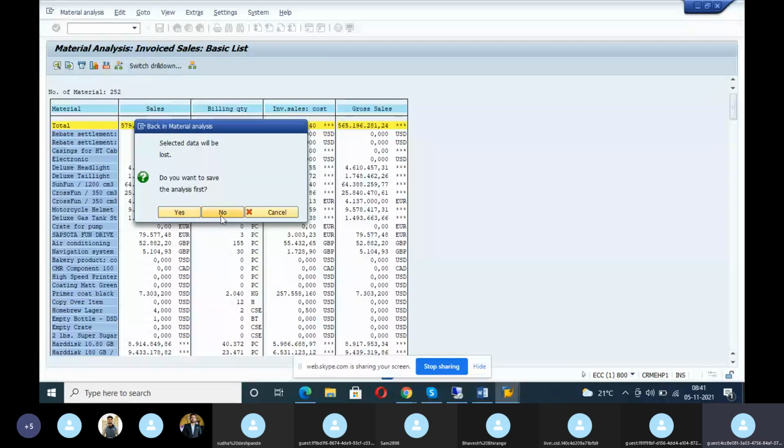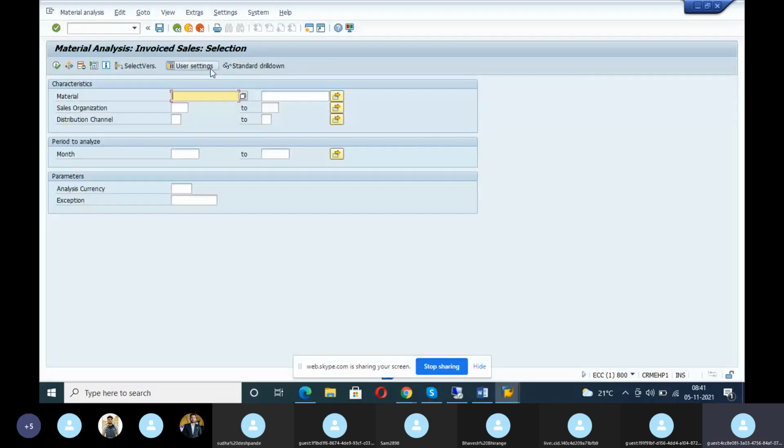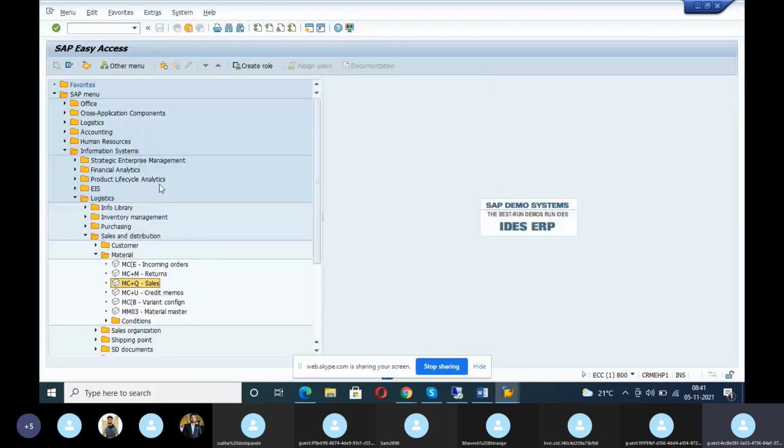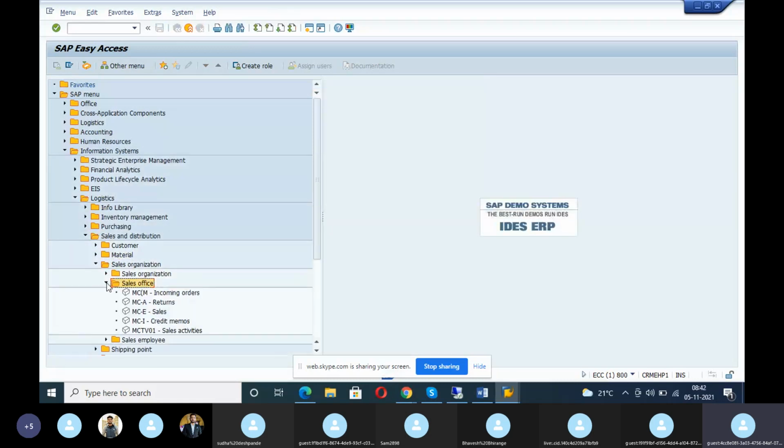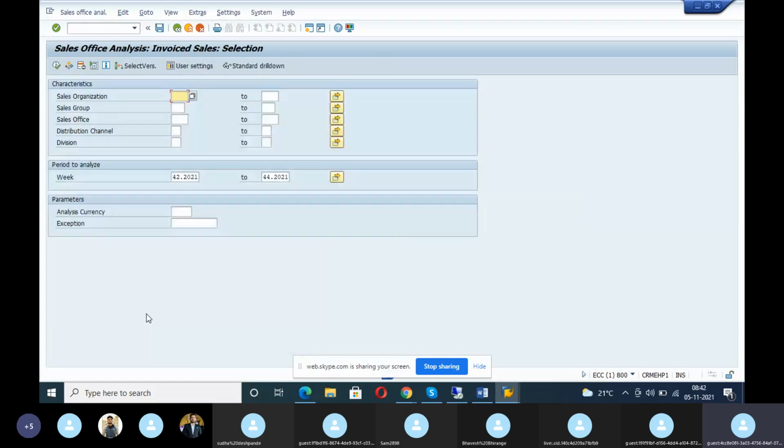Next, you see here another report like that. So many reports are there here. I'll show you a few reports. Now here I want a sales office wise report. I have around 10 sales offices throughout India. What is a sales office? Give me the sales office. So here you give the sales organization, sales group, sales office. You want the Bangalore sales office or the Bombay sales office? Give the Bangalore sales office.